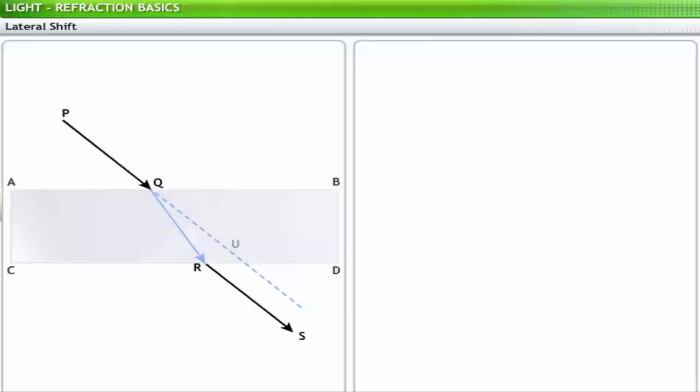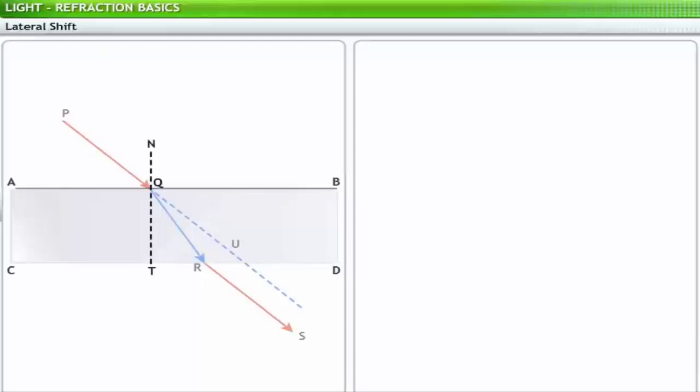Hence, in total, the deviation of the light ray is 0, but the ray is shifted laterally. The perpendicular distance between the emergent ray RS and the incident ray PQU is the measure of the lateral shift and is denoted by S. RU represents this lateral shift in the figure.